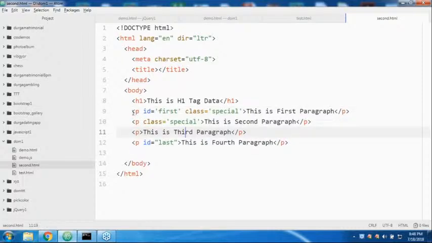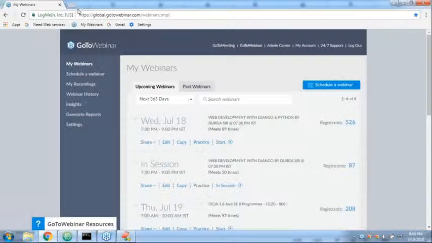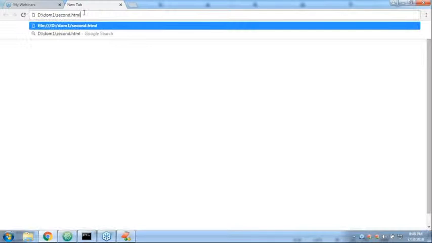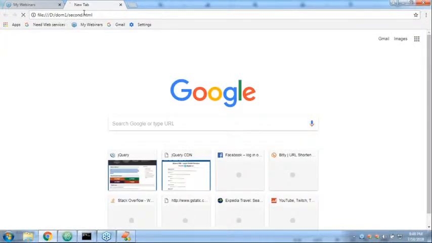Now my question is, these are the four paragraphs we have. Let me copy paste this code, this is my code. Let me save this code and open the corresponding page, second.html.